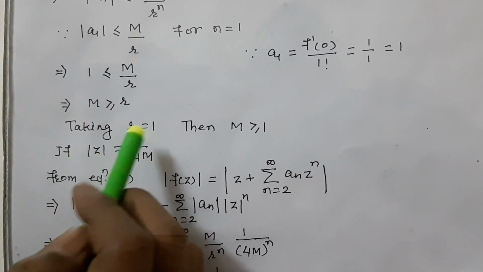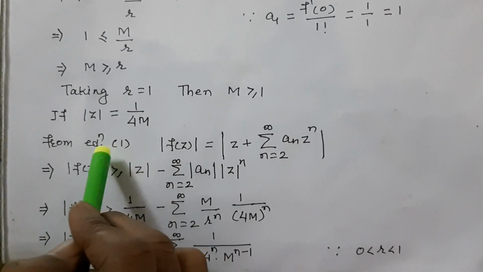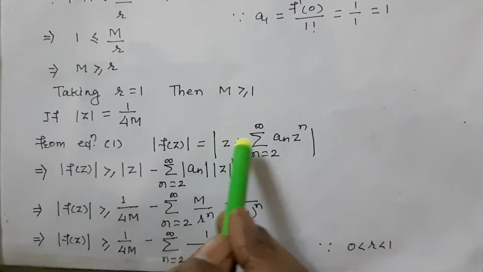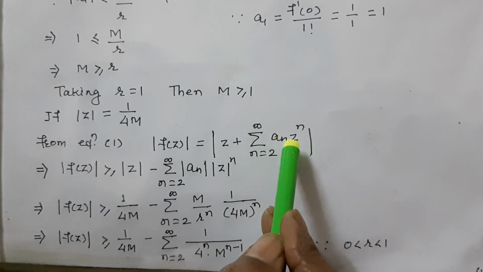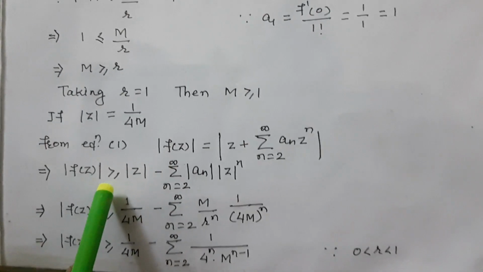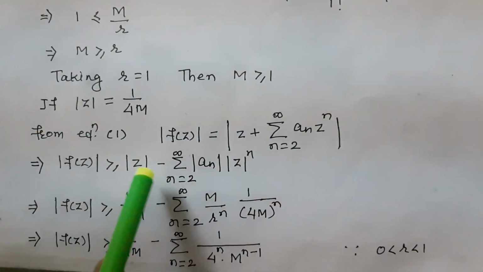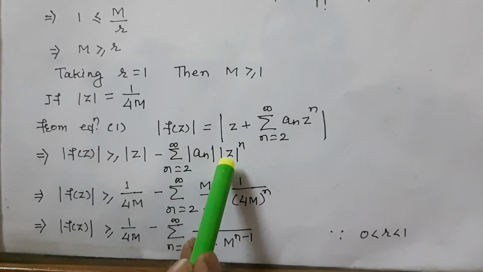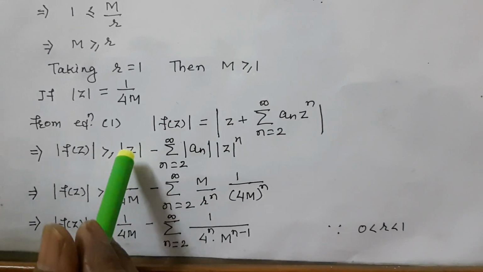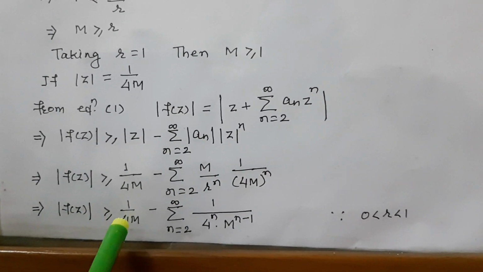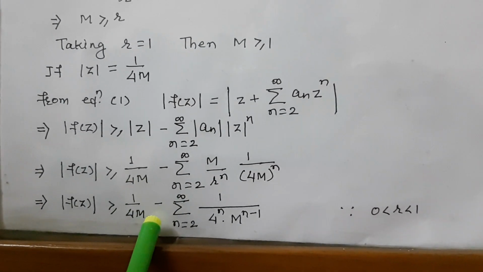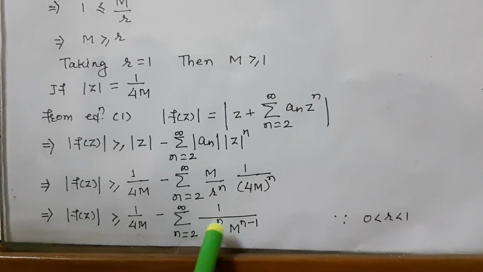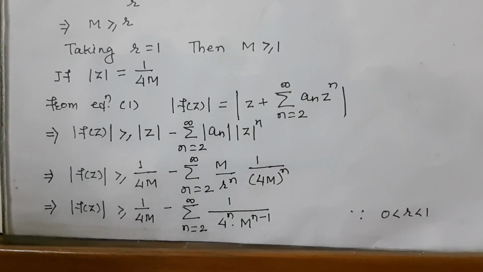If |z| = 1/4M, then our equation becomes |f(z)| = |z + summation n = 2 to infinity aₙ zⁿ|, or we can write it ≥ |z| − summation n = 2 to infinity |aₙ zⁿ|. Substituting the values of z and aₙ, our equation becomes 1/4M − summation n = 2 to infinity 1/(4ⁿ Mⁿ⁻¹).